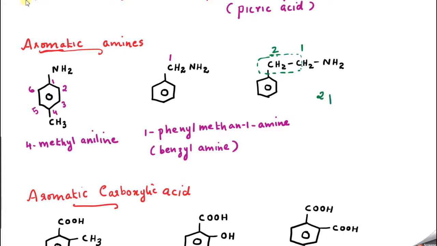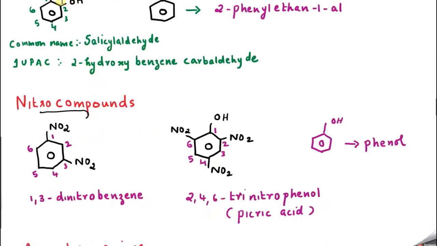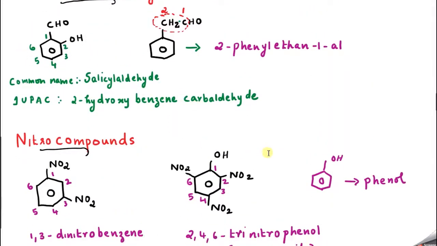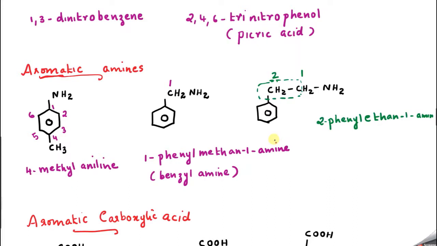I can say 2-phenyl ethane 1-amine. Since there is not enough space, I am writing it down. So the answer is 2-phenyl ethanamine. Either you can say 2-phenyl ethanamine or 2-phenyl ethane 1-amine. Both are correct.